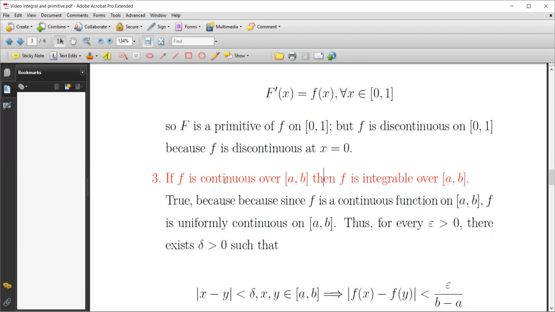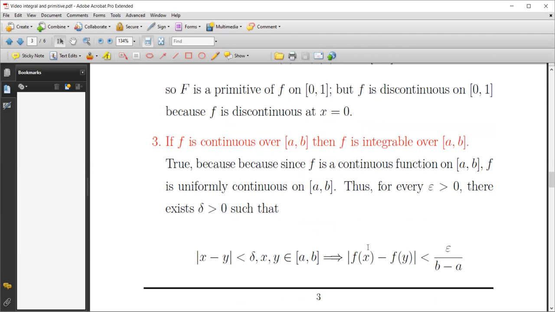Why is this true? Since f is continuous on AB, f is uniformly continuous on AB, for the same reason as above.